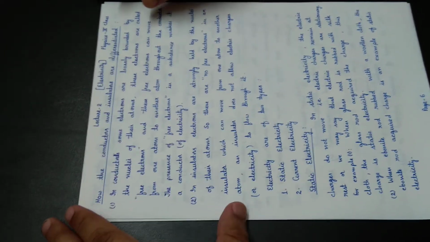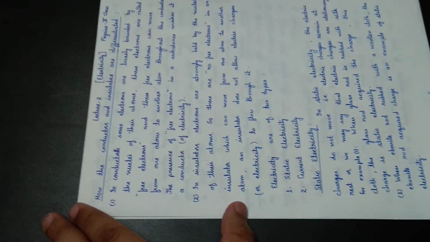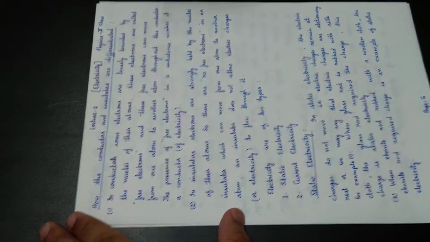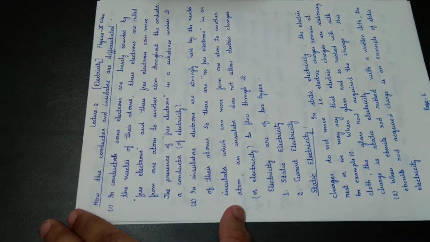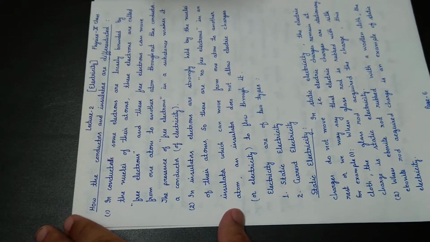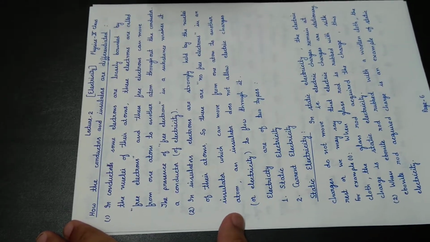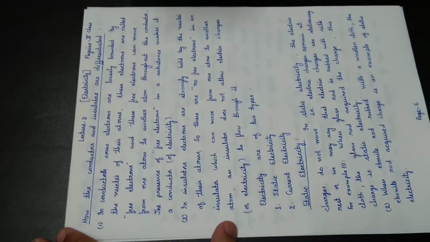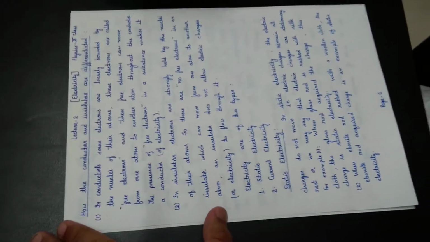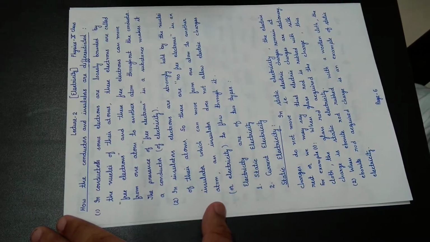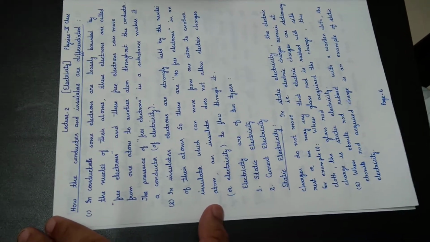First, about the conductors. In conductors, some electrons are loosely bound by the nuclei of their atoms. These electrons are called free electrons, and these free electrons can move from one atom to another atom throughout the conductor. The presence of free electrons in a substance makes it a conductor of electricity.